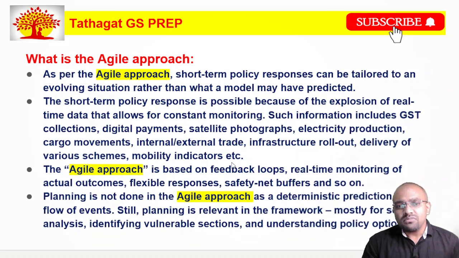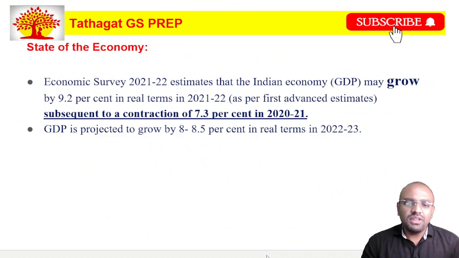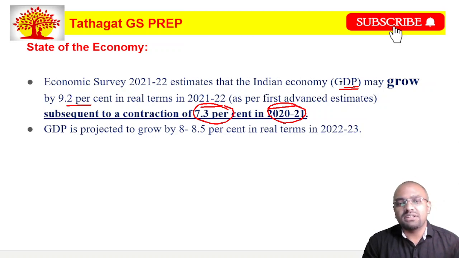Friends, next let us see the state of the Indian economy. The Economic Survey 2021-22 says that India's GDP, that is gross domestic product, may grow by 9.2% in real terms in 2021-22, as per the first advance estimate. But in 2020-21, the GDP contracted by nearly 7.3%, that is minus 7.3%, and the GDP is projected to grow by 8 to 8.5% in 2022-23.